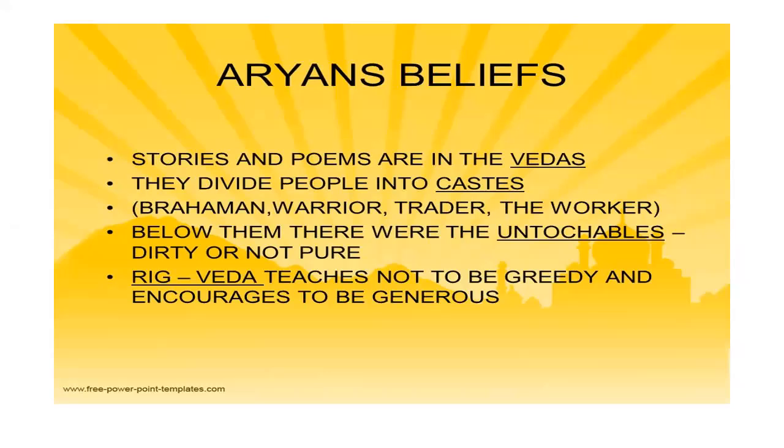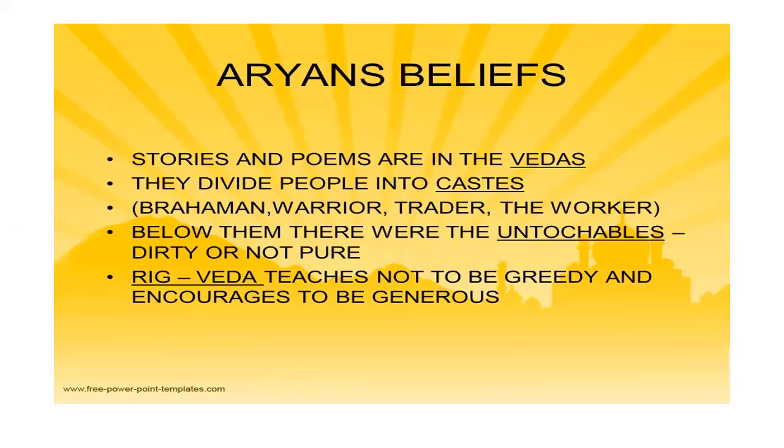Aryans' beliefs. What were their beliefs according to their religion? Stories and poems are in the Vedas. Vedas is their religious book in which they used to write each and everything. They divided people into castes.